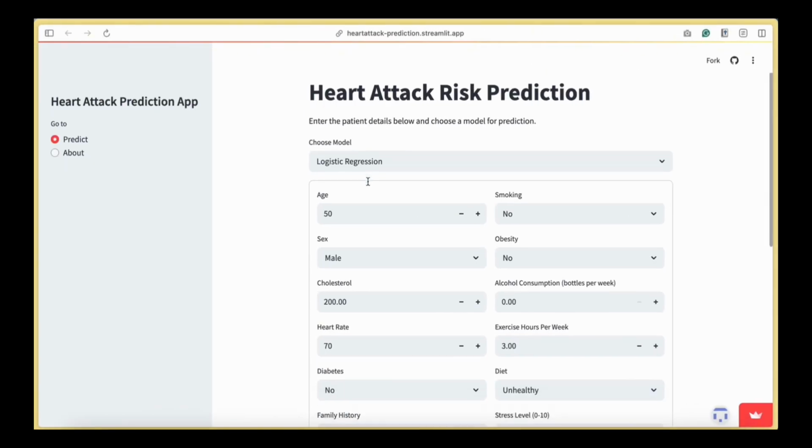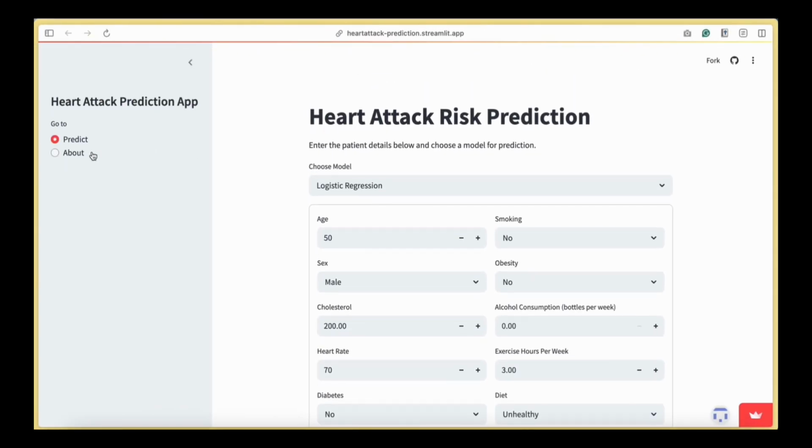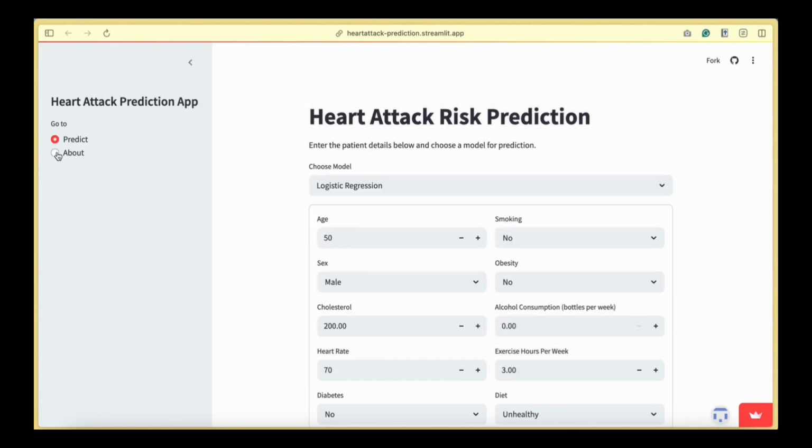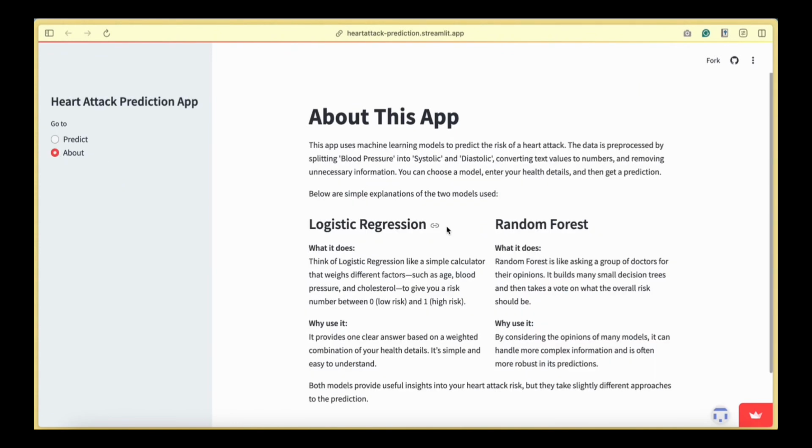This application is hosted with Streamlit, and we can share the link with others, so it's not locally hosted. The application shows what the app does and also what the models do in very simple language.